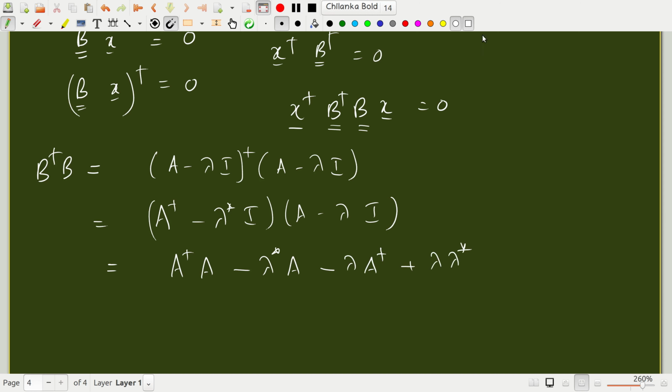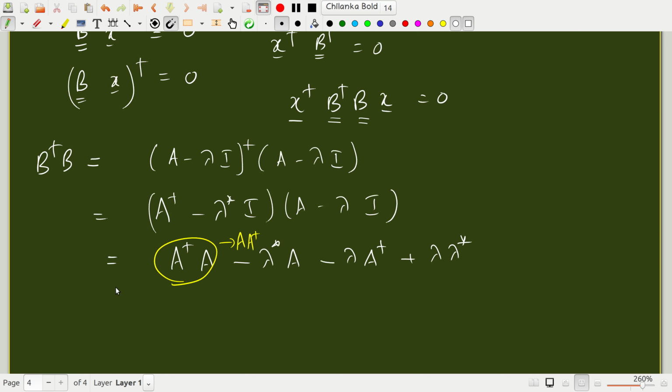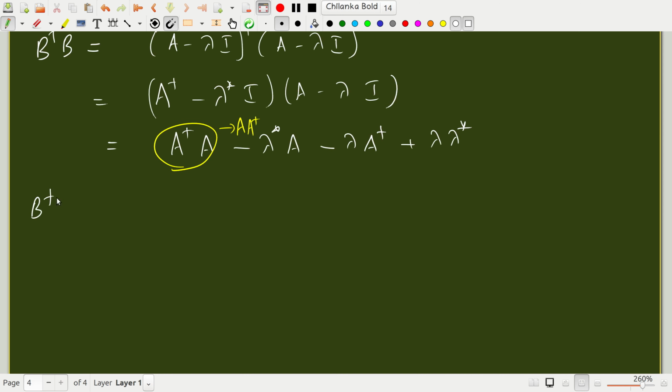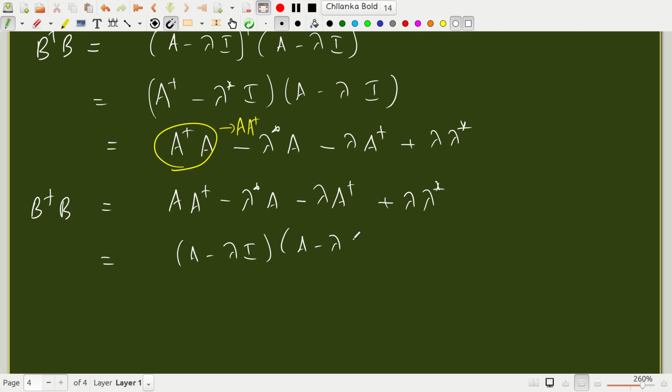But A dagger A, because the matrix is normal, is the same as A A dagger. So I can rewrite this as, we are still looking at what is B dagger B, which is nothing but A A dagger, minus lambda star A, minus lambda A dagger, plus lambda star lambda. This is the same as A minus lambda I multiplied by A minus lambda I whole dagger, which is B B dagger. So B dagger B is the same as B B dagger.